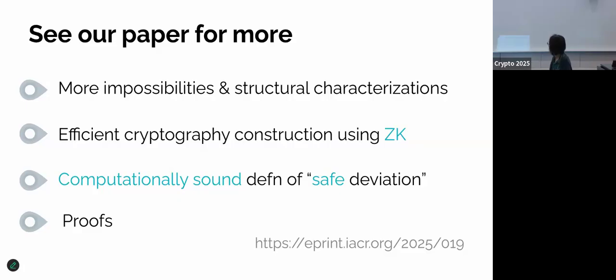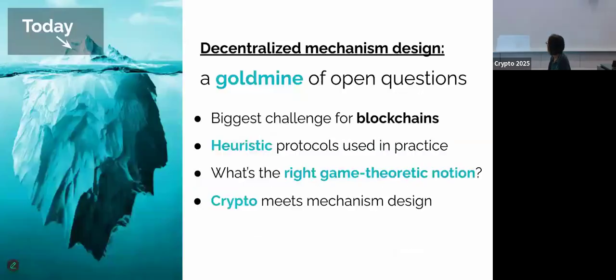Our paper has more details. It actually even has more results. I didn't have time to even cover all of our results. And this is obviously just the tip of the iceberg.